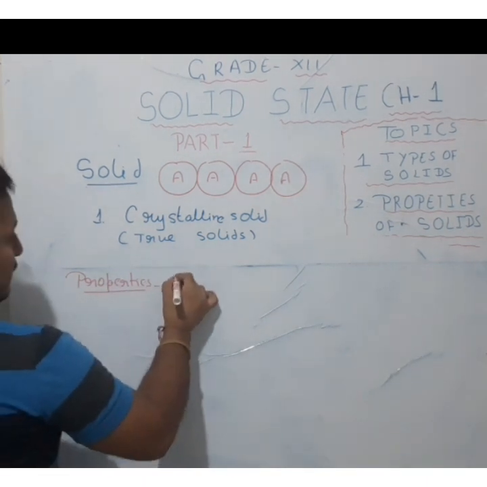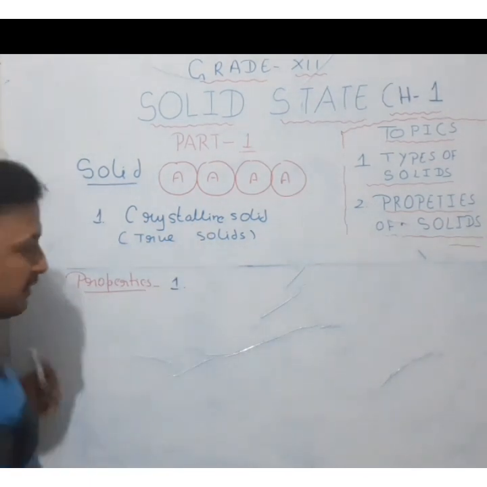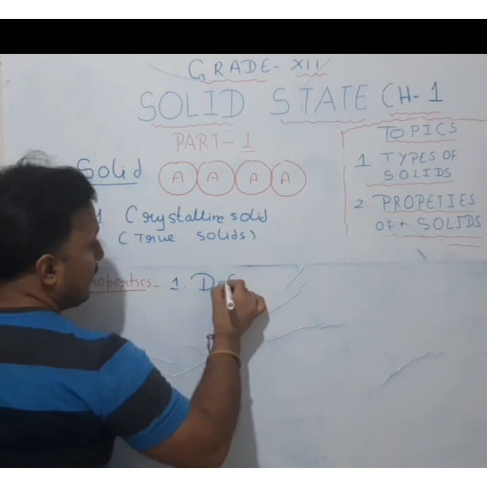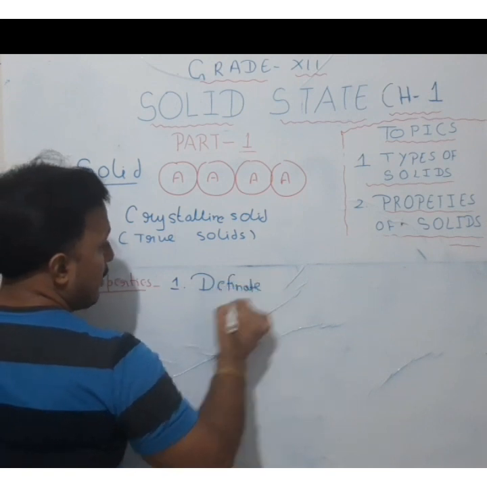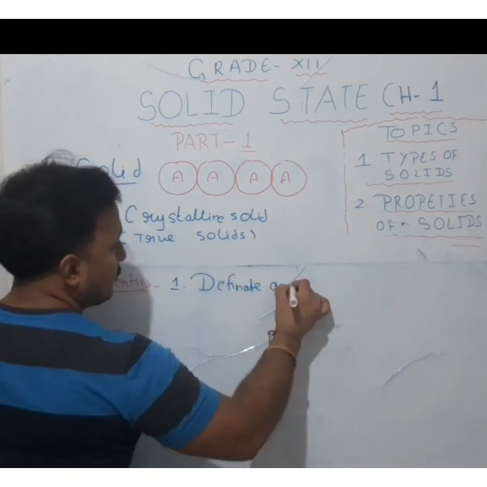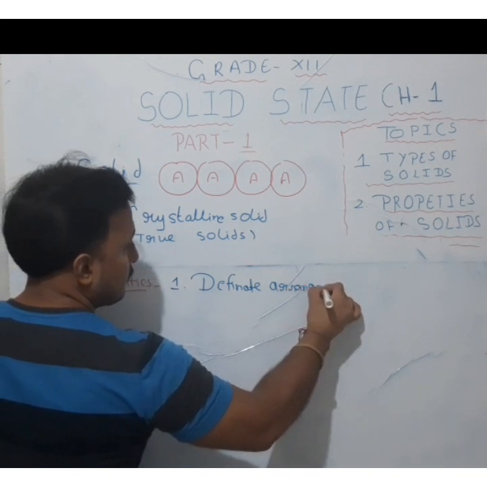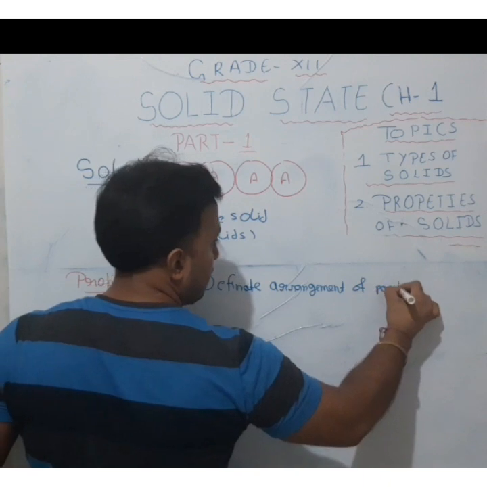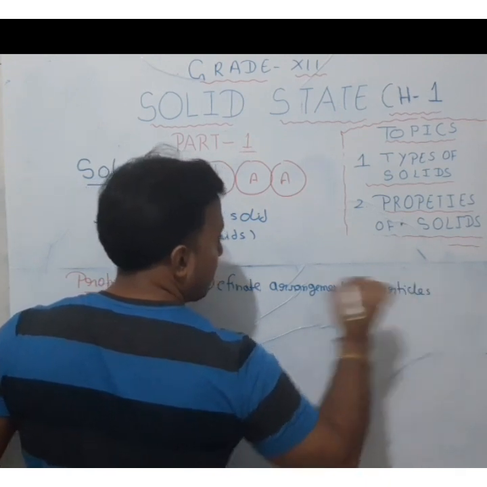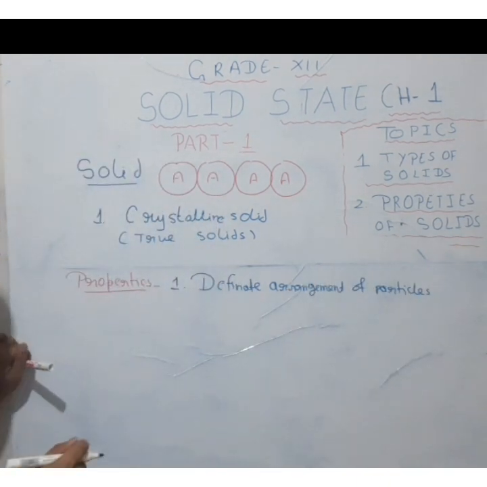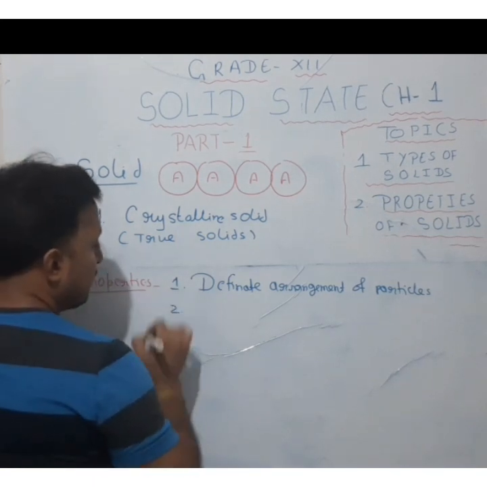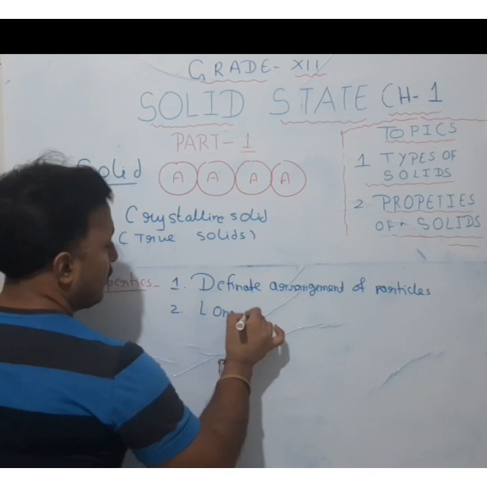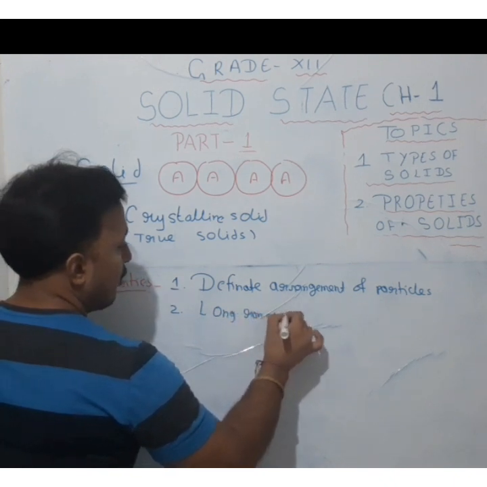First property of the crystalline solid, as we have already discussed in the definition, is that it has a definite arrangement of particles. That is, the particles here are arranged in a definite pattern. Then the second property of the crystalline solid is that they have long range order.